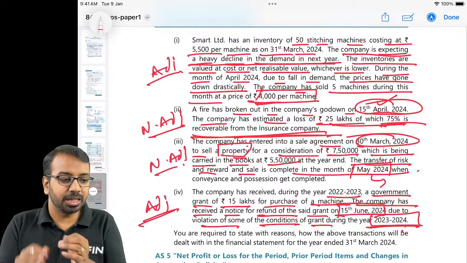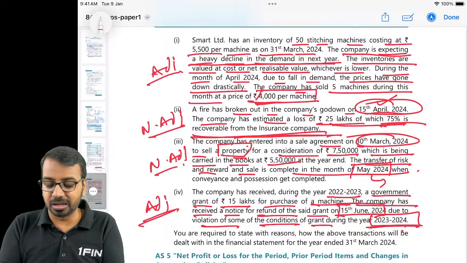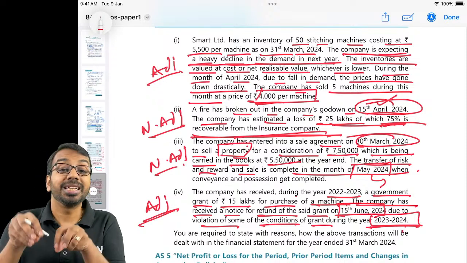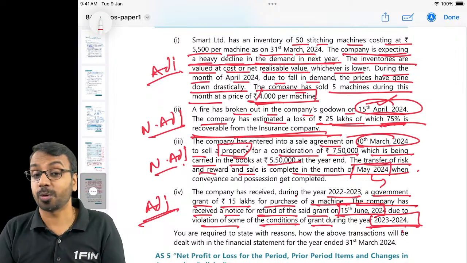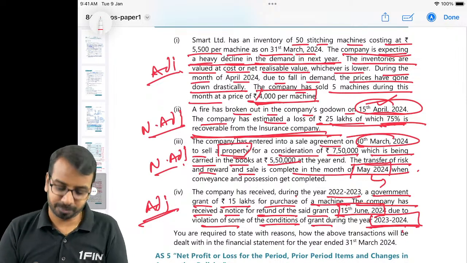I would suggest each one of you to go through the answers of all of these, because in this particular chapter, getting to the answer and writing the answer properly is very important. Okay.